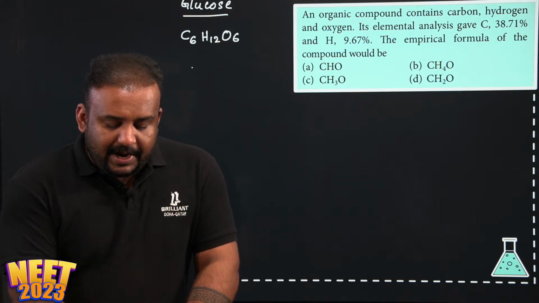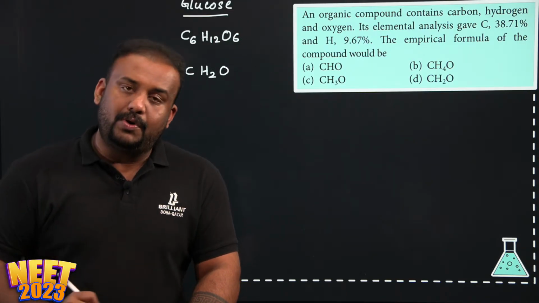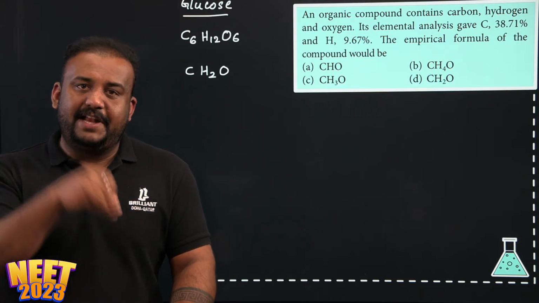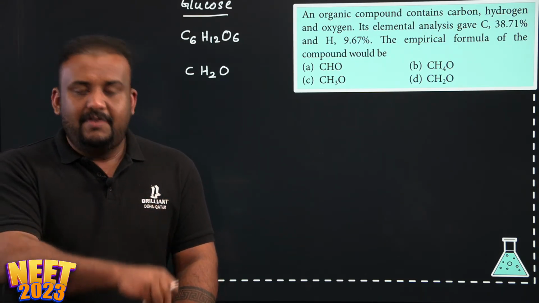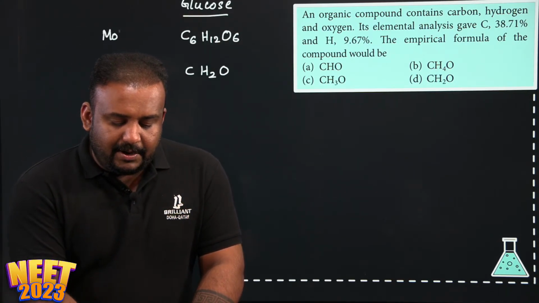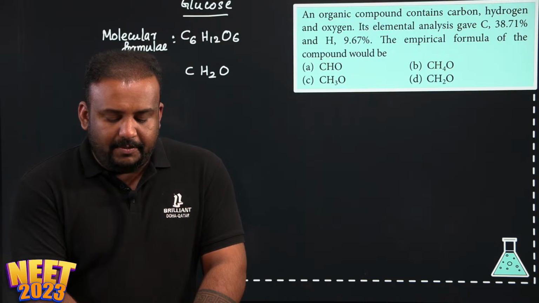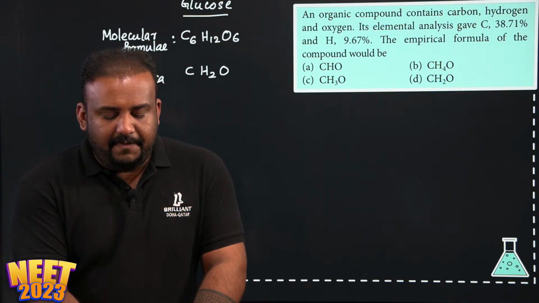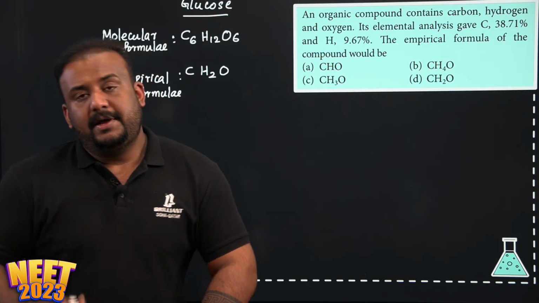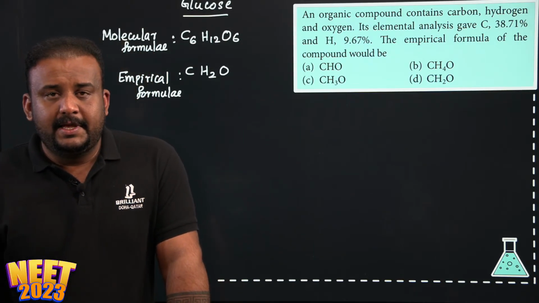But I can also write this in an empirical format as CH2O, because the simplest ratio of atoms present in glucose is 1:2:1. So this formula is called the molecular formula, which indicates the exact number of atoms, and this formula is known as the empirical formula, which indicates the simple whole number ratios of each atom present in a compound. Is that clear?